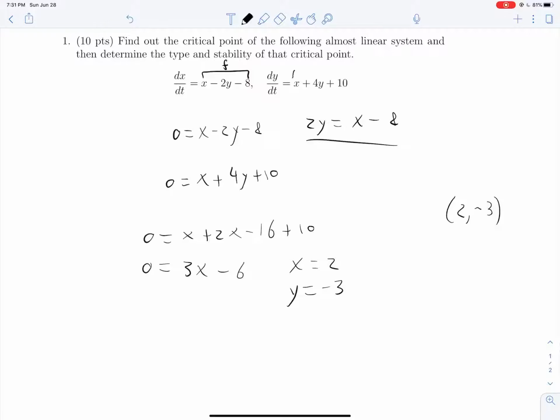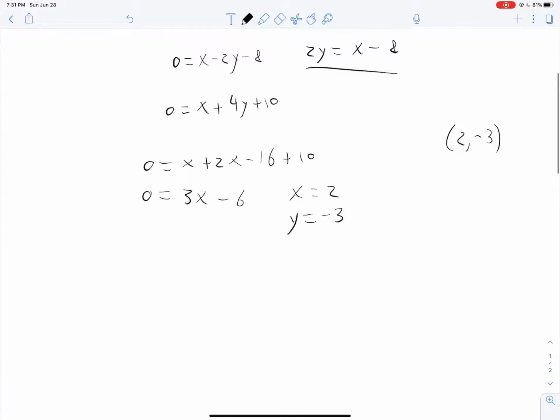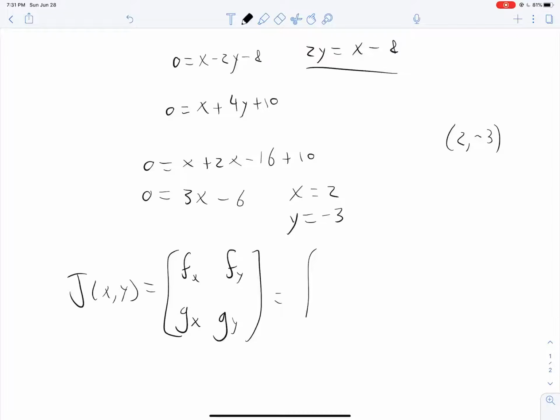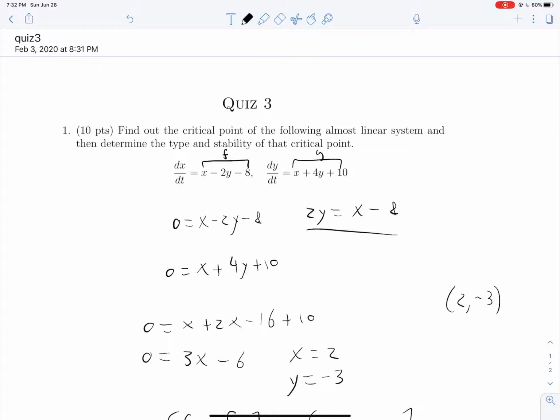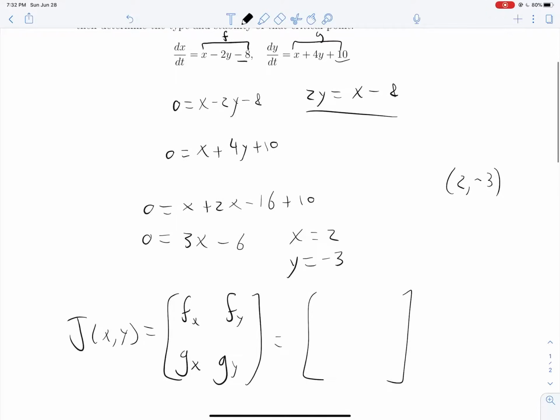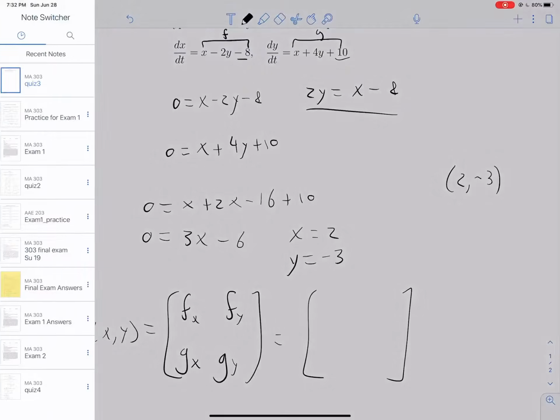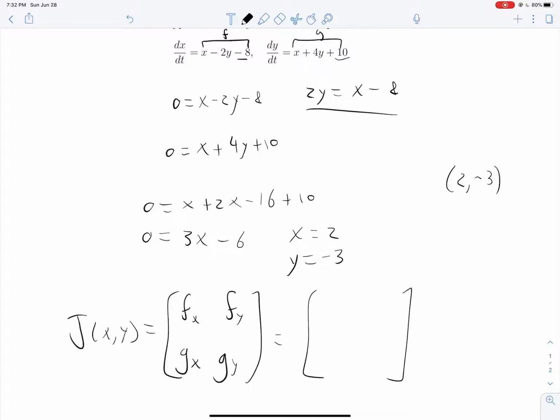So we'll call this F, and we'll call this G, and we'll use our Jacobian matrix, whose formula is Fx, Gx, Fy, Gy. And in our case, because this is just a very simple, almost linear system with only some constants added, it's going to work out really nicely. Because the partial derivative of F with respect to x is 1, then we have negative 2 and 1, 4.